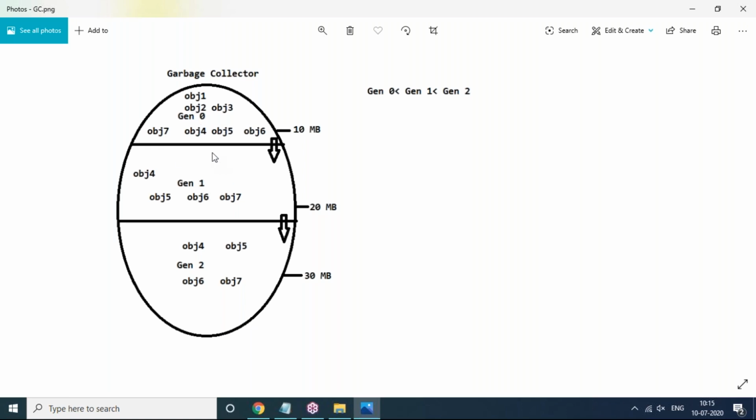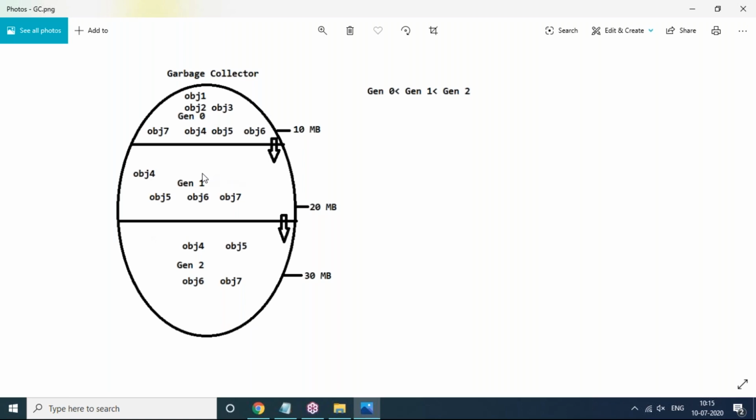In both generations, the idle objects can be destroyed, and generation 0 useful objects automatically flush down into generation 1. If generation 1 also becomes full, then generation 1 useful objects automatically flush down into generation 2. Finally, object 8 will go and be stored in generation 0. So ultimately, newly created objects are going to be stored where? Generation 0 only.